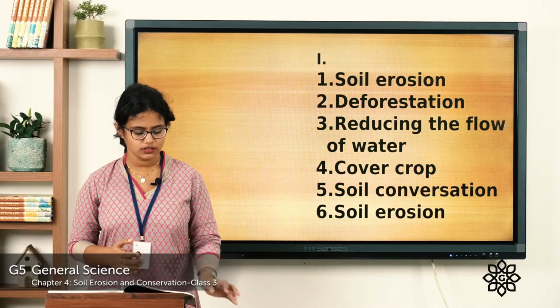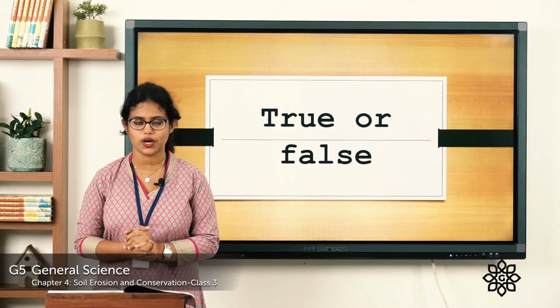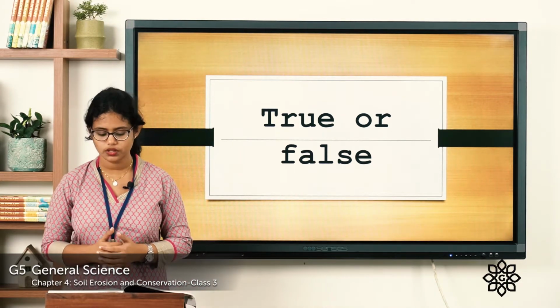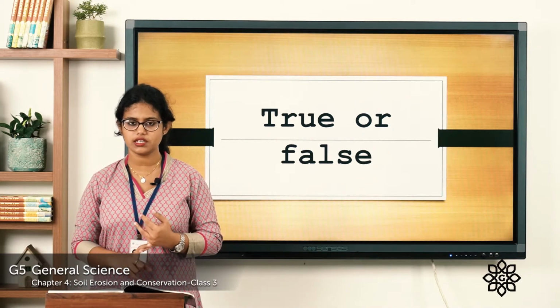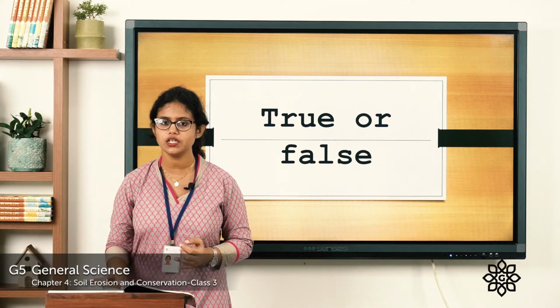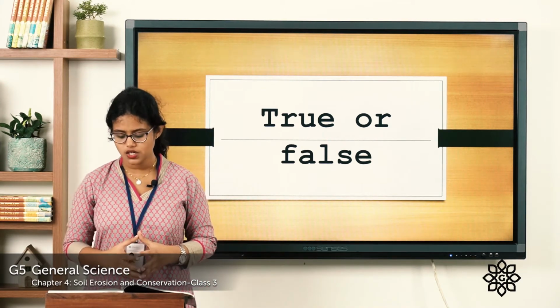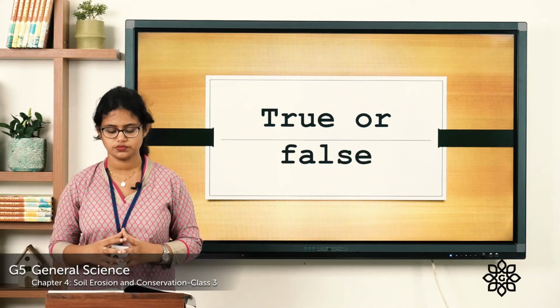Coming to the next one. Tick the true statements and cross the false one. So the first one, a long time ago, there was no soil on earth. If the statement is true, you can tick, and if the statement is false, you can cross there. The second one, roots of plants hold soil particles and prevent soil erosion.